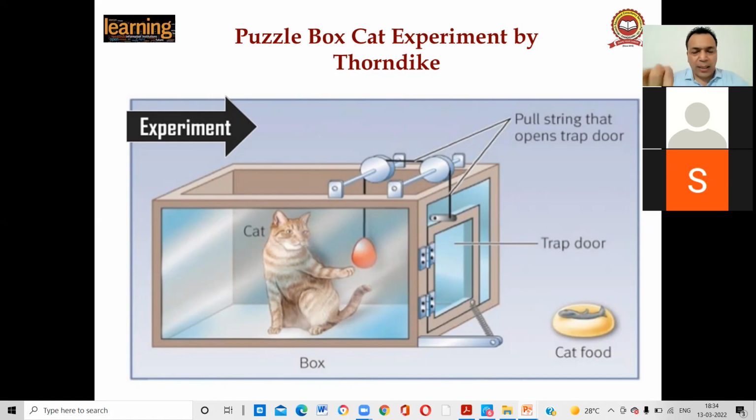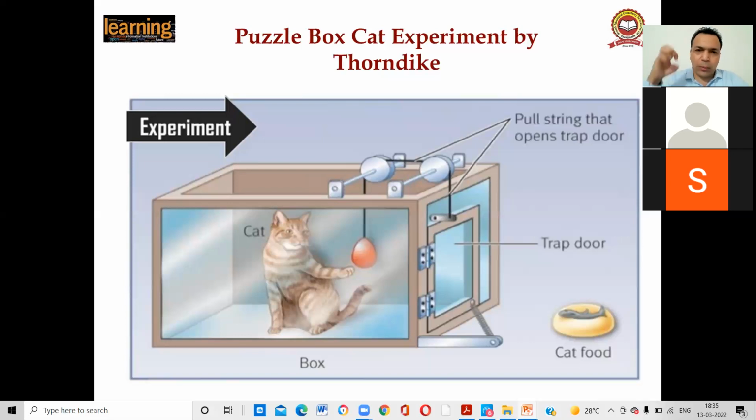So one experiment he did on a cat. He kept the cat in a box, and in the box there was a lever. When the cat pressed that lever, the box would open. The cat was hungry for 24 hours. After the 24 hours, he placed a fish, a food, outside the cage. The smell of the food worked as a motivation for the cat to come out of the cage.